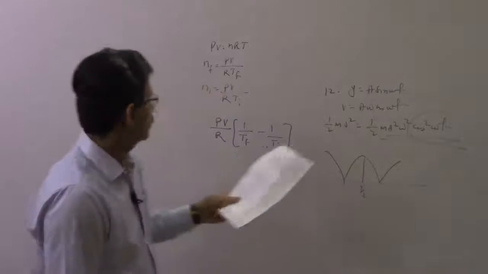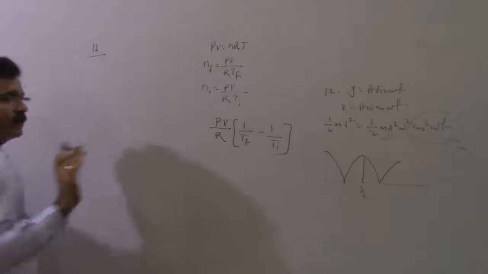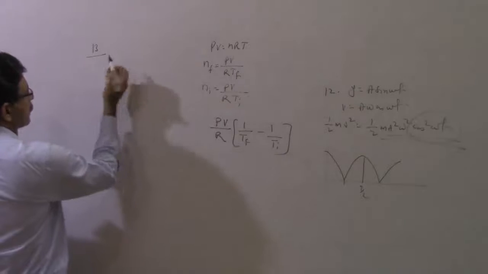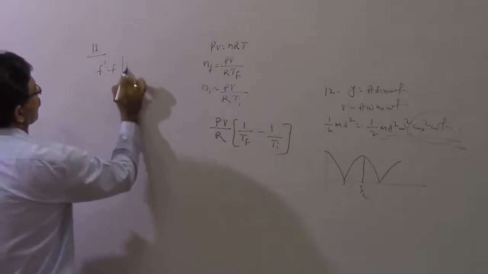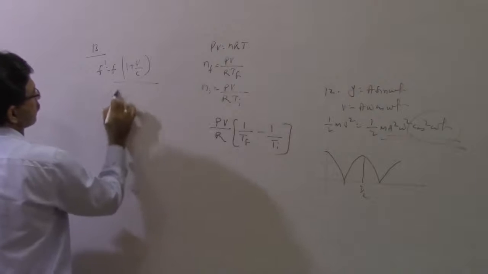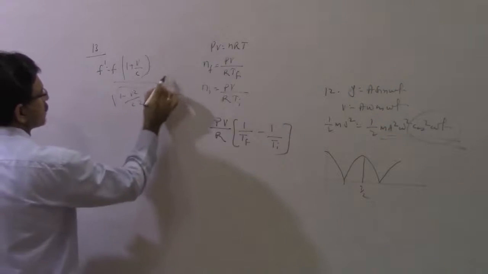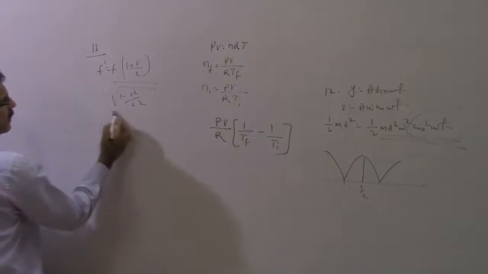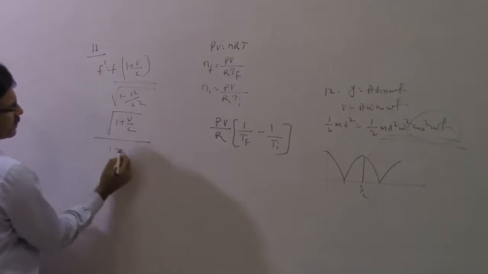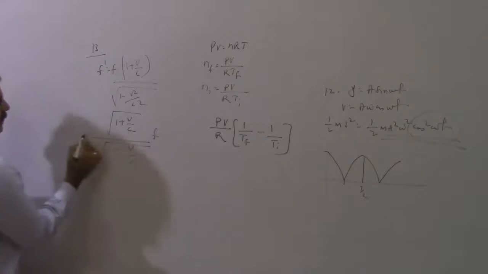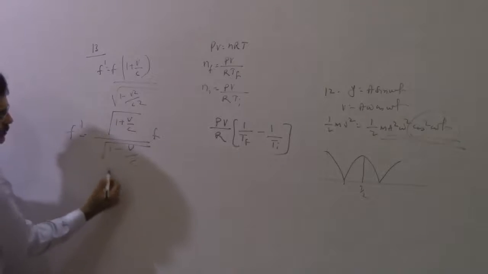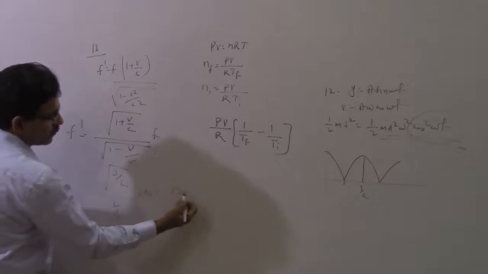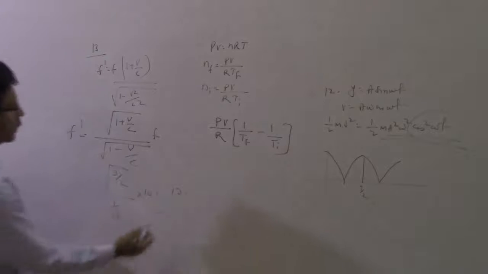12th question done. Look at the 13th question. Doppler, when we derived it in the class, I used relativity, and now it pays. So you know that you can write f prime is equal to f times 1 plus v by c under root of that correction 1 minus v square by c square, and this f I already accounted here. You can cancel a few things, and then write this as root of 1 plus v by c over 1 minus v by c, times f. Plug in the value v is c by 2, so you get root 3 by 2 divided by root 1 by 2, and f is 10, simple, 17 point whatever, so your answer will be 3.